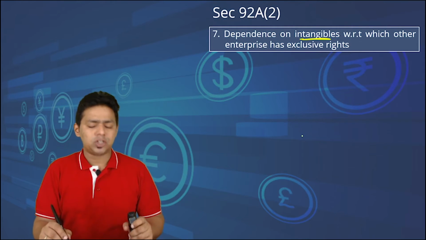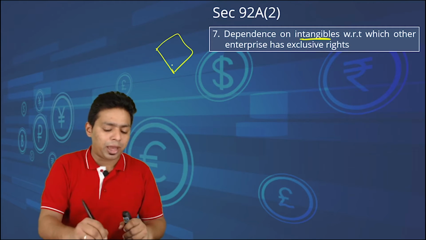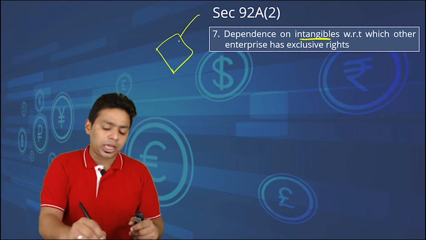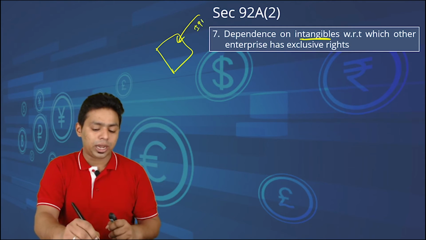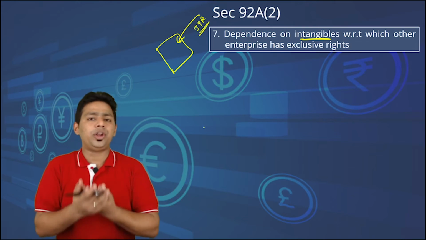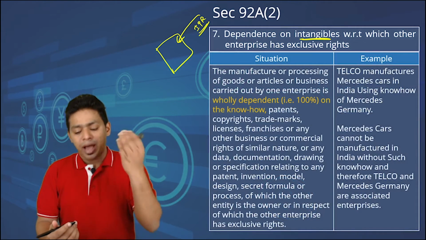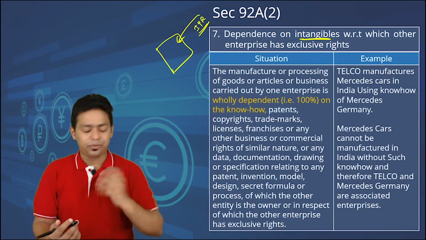Dependency on intangibles. My business is completely dependent on your intangibles. I am iPhone manufacturer in India. Unless and until you give me your intangibles, that means your intellectual property right to manufacture such product in India, I'm not going to do anything. Therefore, if my dependency is on you, you can influence the prices definitely.